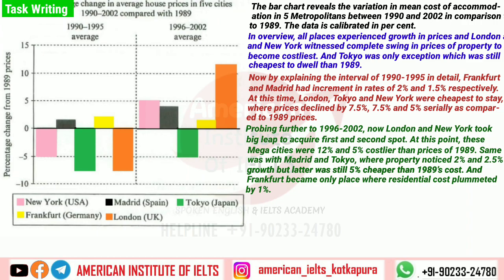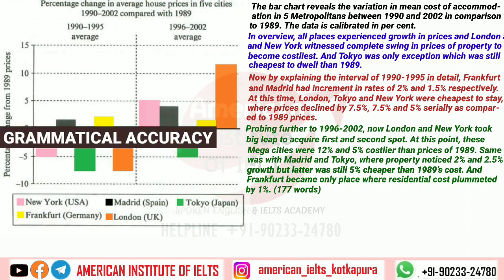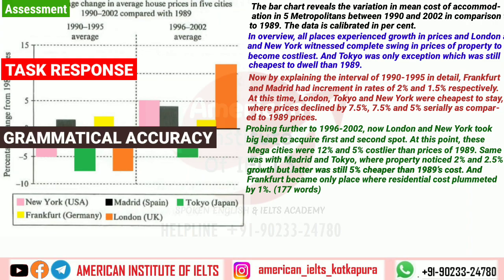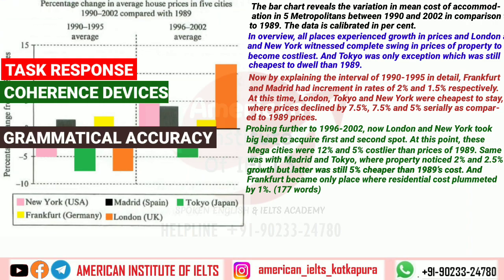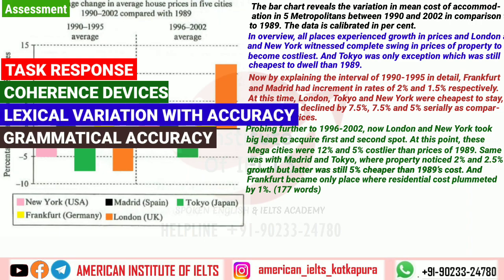So that way this task is getting over in 177 words, keeping in mind grammatical accuracy and task response, and it also gives you good connective devices and huge lexical variation with accuracy. So that way this task deserves a big band score.